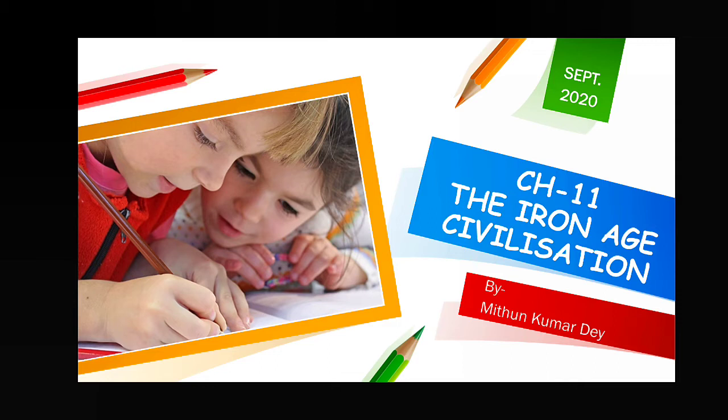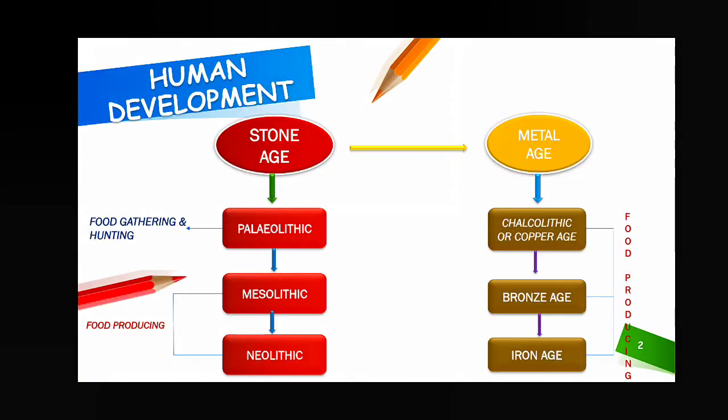and now in this chapter we are going to read about the Iron Age and also the Iron Age civilization. So before going to the discussion of the chapter, let us recapitulate, let us know the basic things at first. Till now, in chapters 9 and 10, these two chapters, we have read about two ages, one called Stone Age, another called Metal Age.